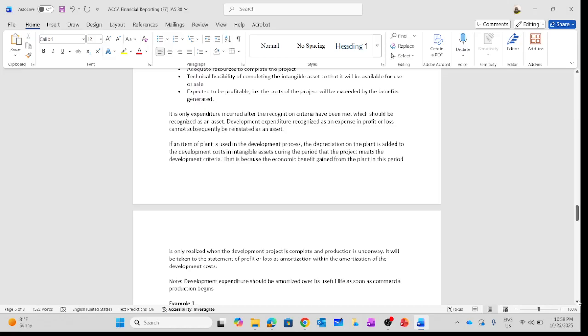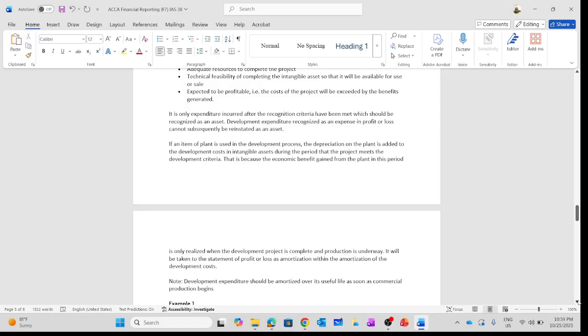So if we are going to use a plant in the development phase, once the conditions are met, after that period, we are going to calculate depreciation on the plant and machinery, for example. And the depreciation cost, we are going to include it as part of the development cost of the intangible assets. We need to note that down.